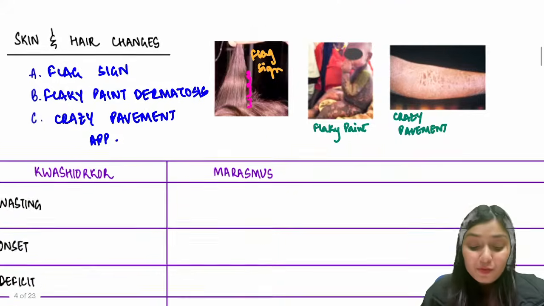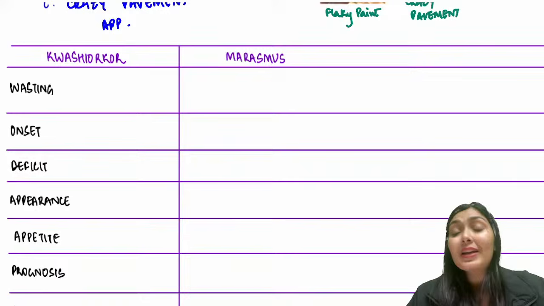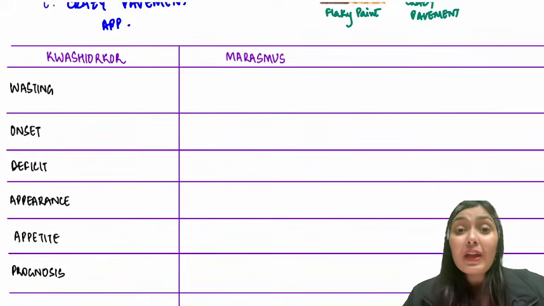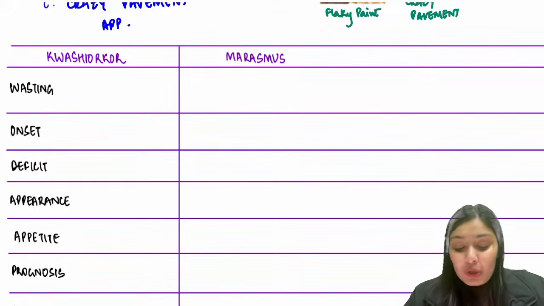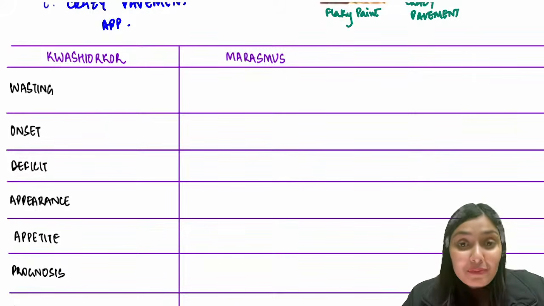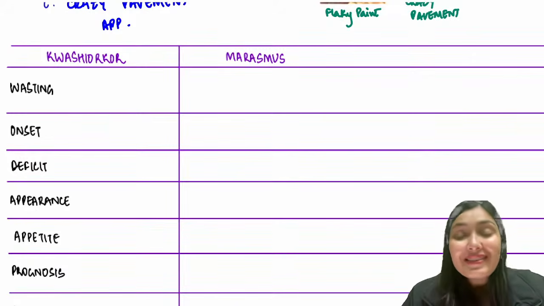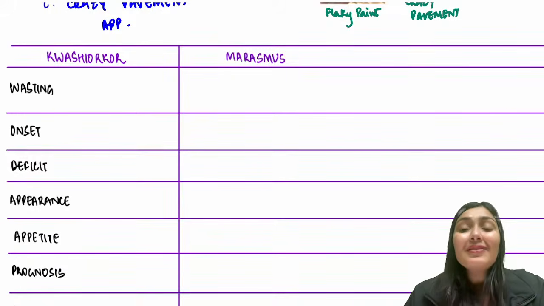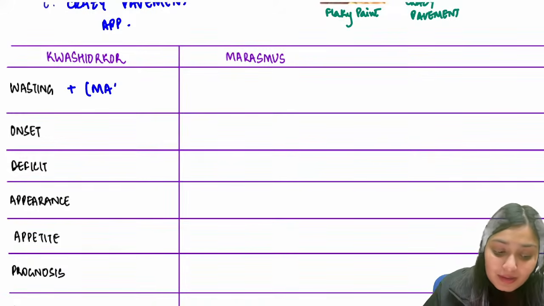With that, let's move down to how you're going to answer the question on differences between Kwashiorkor and Marasmus. Kwashiorkor we have discussed in detail. Marasmus would be very easy to follow up now. So firstly, tell me, muscle wasting. In Kwashiorkor, do you have muscle wasting or not? The baby is looking very chubby, but there is muscle wasting. That muscle wasting is masked by edema.